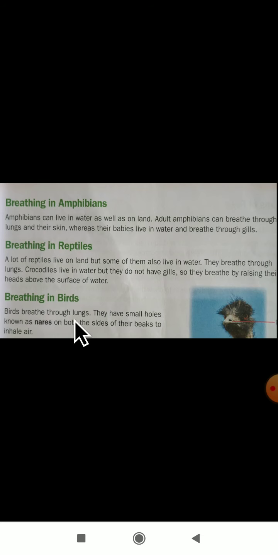Birds breathe through the lungs here. So what is the organ in birds? Lungs. They have small holes known as nares. How we human beings have two openings from our nose, in the same manner, these birds have what here? Some small holes. Those holes are called nares, on both sides of their beaks to inhale air.